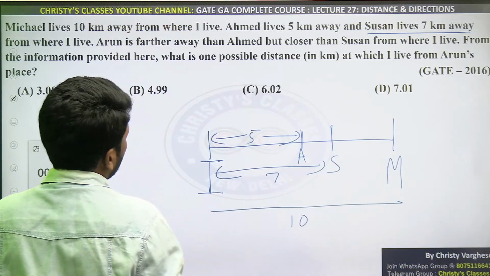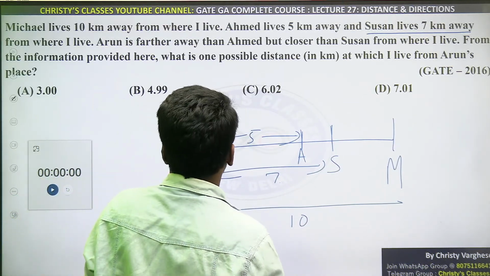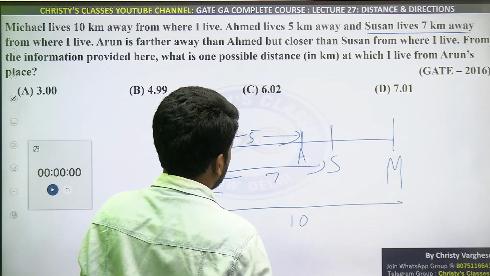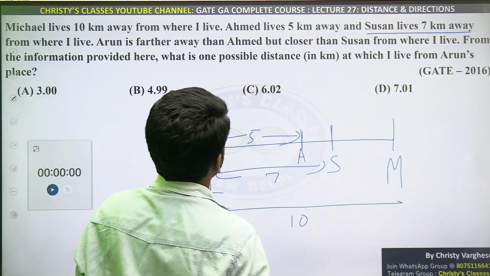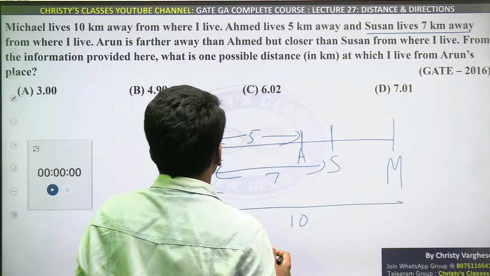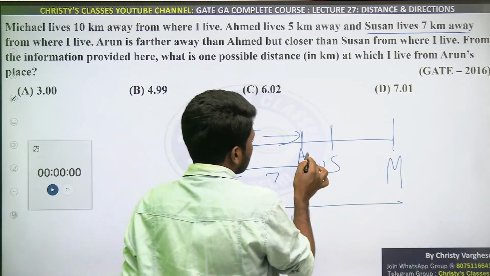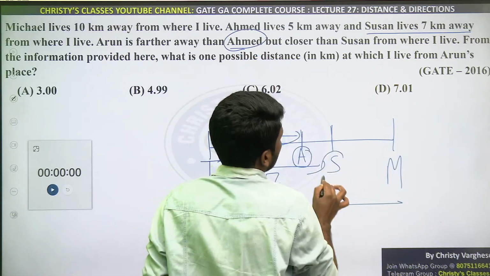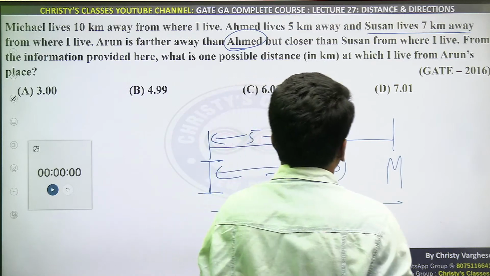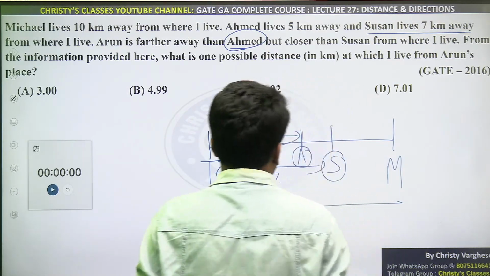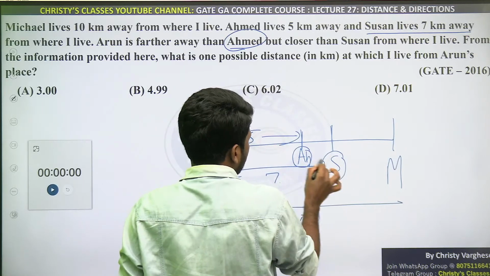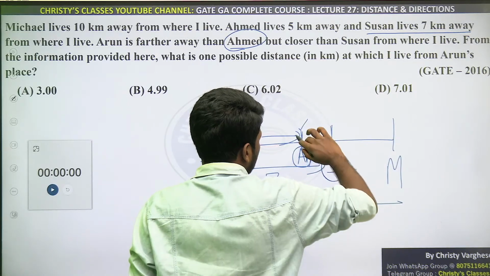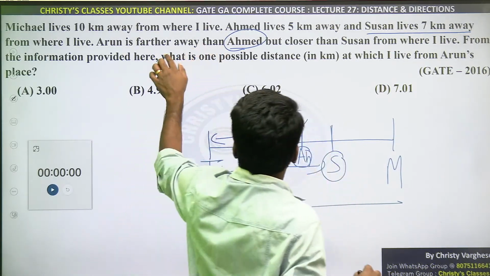Arun is farther away from Ahmad but closer than Susan from where I live. That means from my position, Arun is farther than Ahmad, but closer than Susan. That means Ahmad's position should be between me and Arun, and Arun between Ahmad and Susan. This is Ahmad's position and Susan's position. In between will be Arun's position. That is the meaning, because it is after Ahmad, before Susan. That is what this sentence is saying.